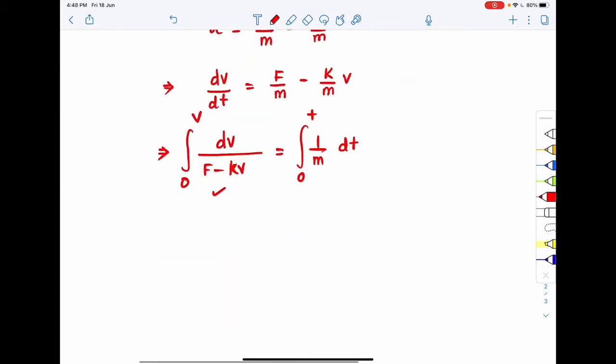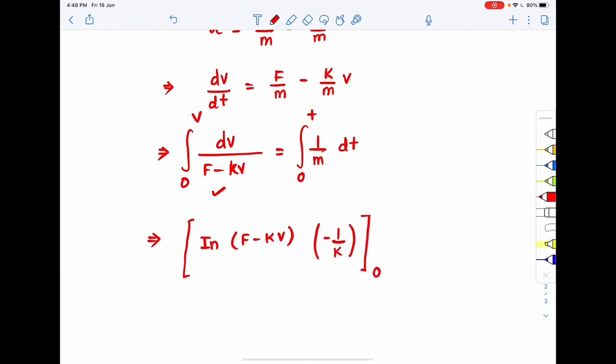Now if I solve the integral, what will we get? This will be equal to ln of f minus kv, multiplied by minus 1 by k. From where to where will the velocity be? From 0 to v, right?